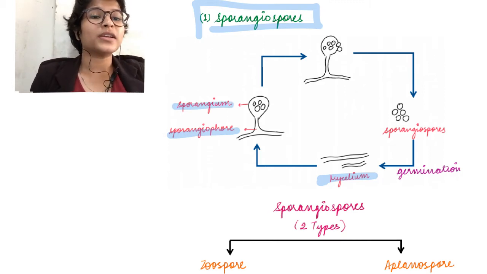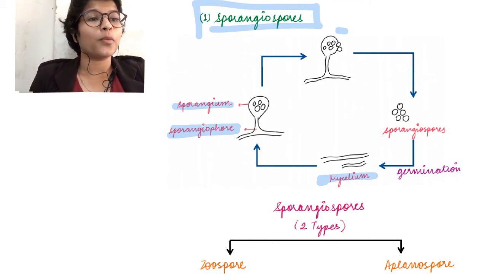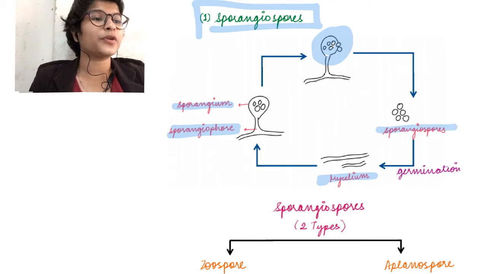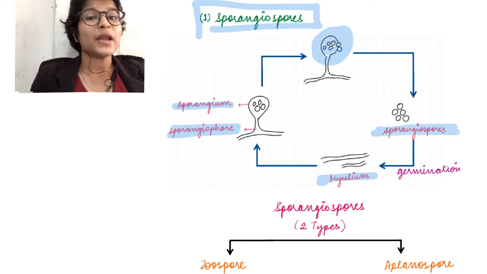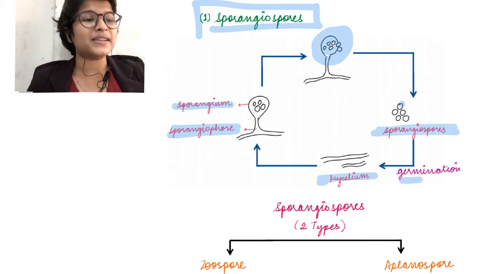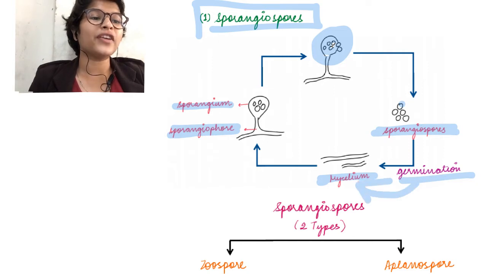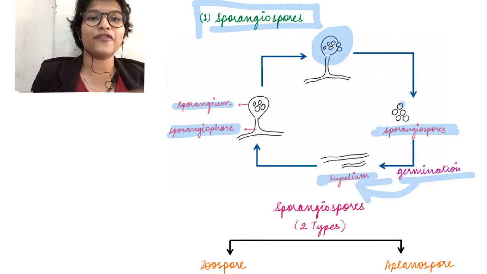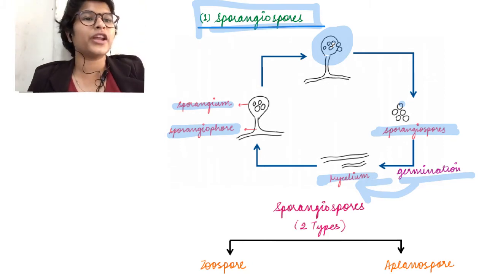Now this organ is specialized to form spores inside it. These spores which are formed by mitosis are called sporangiospores. Now when each sporangiospore lands and germinates, it will again give rise to new mycelium and therefore a new fungal body. Okay. So these are sporangiospores.